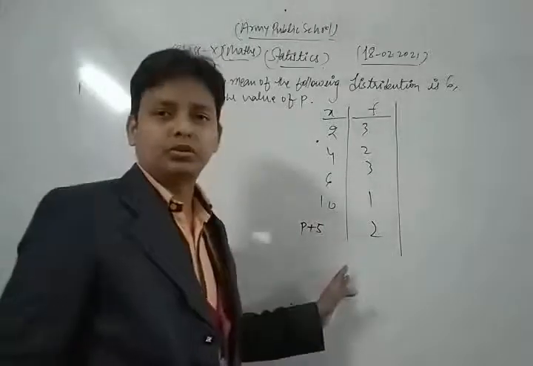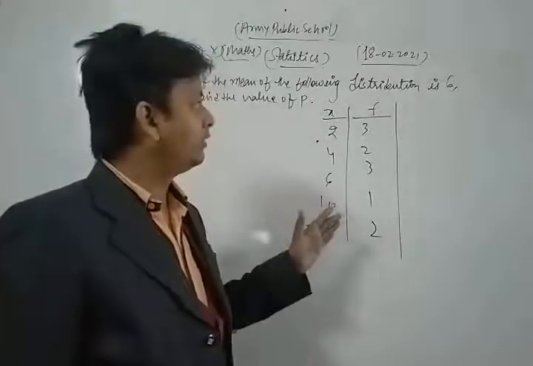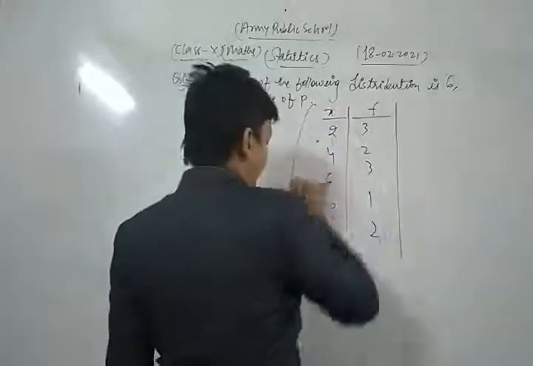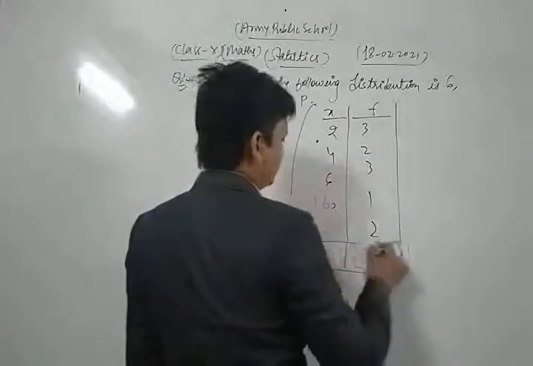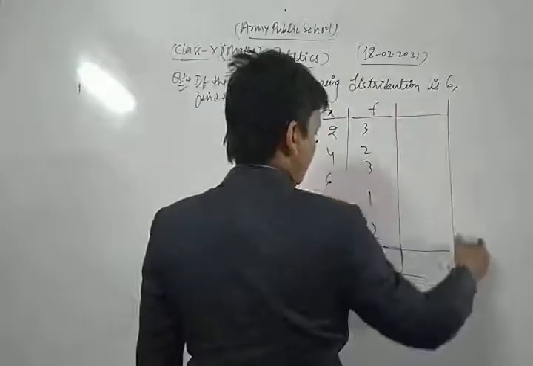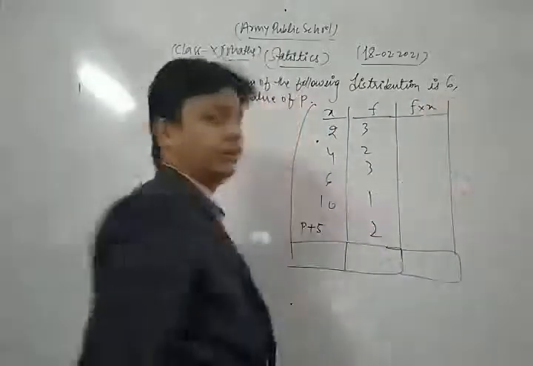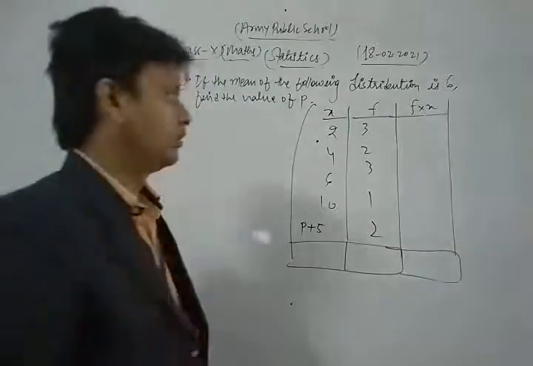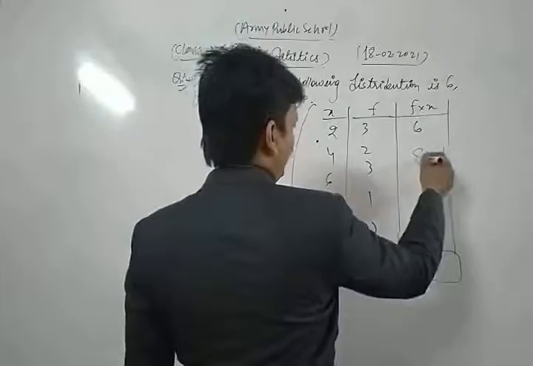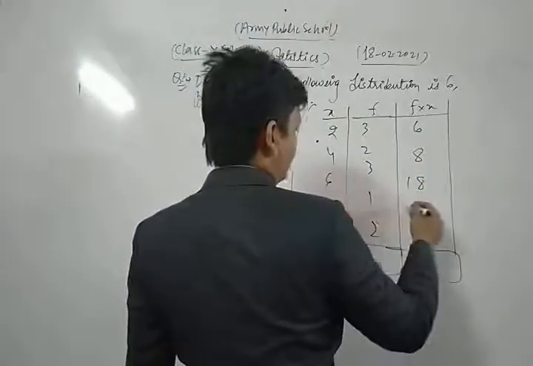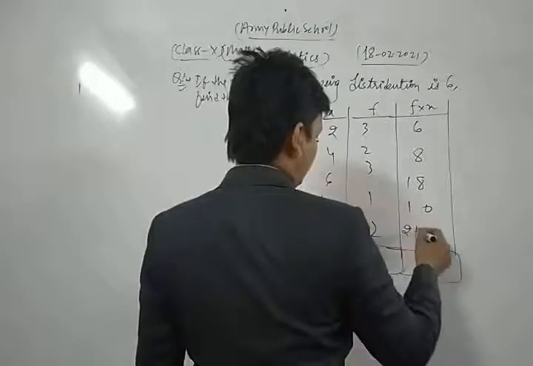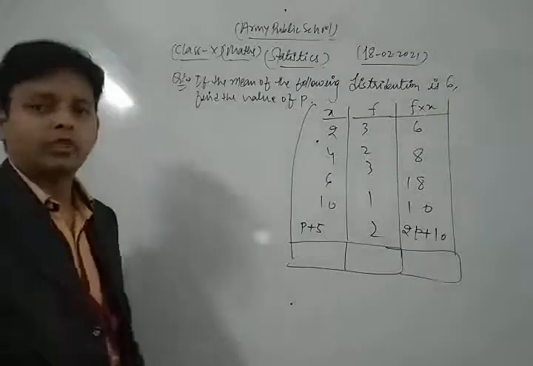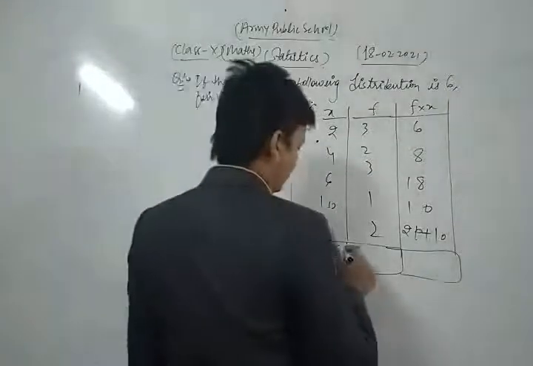Dear friends, for that question we already have the mean of the given data. So first of all we find the mean. For that, first of all we find the value of f into x, means product of the variables and their corresponding frequencies, which is 3 into 2 is 6, 4 into 2 is 8, 6 into 3 is 18, 10 into 1 is 10, and this is 2p plus 2 into 5 is 10. Now we find sigma f.